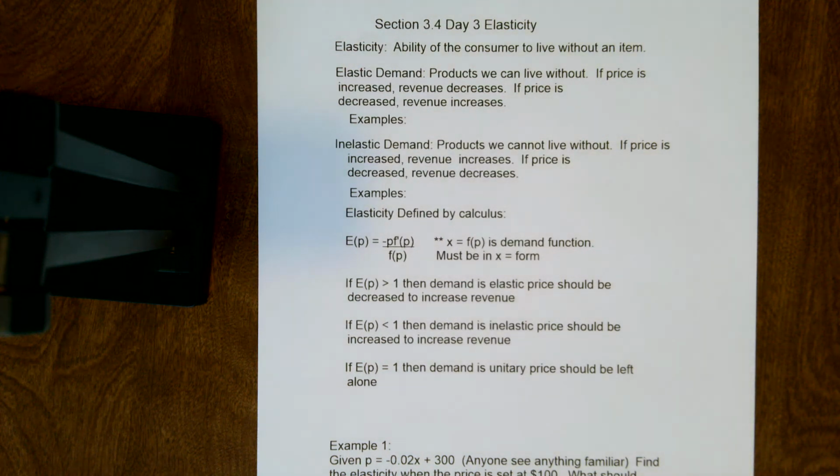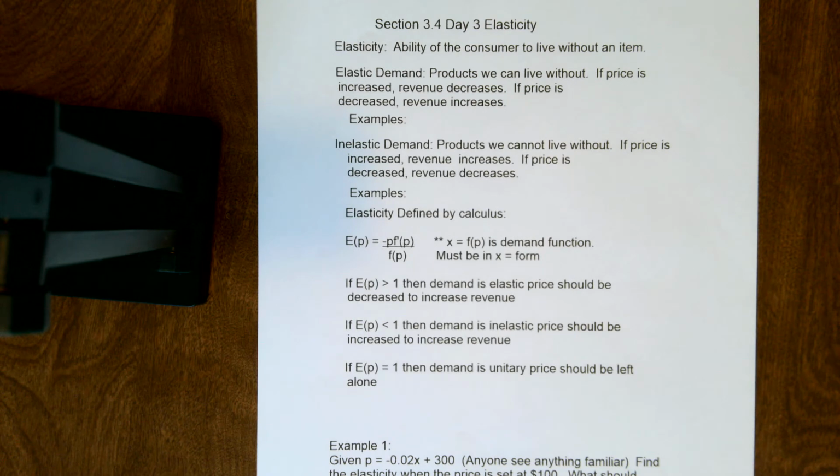In today's section 3.4, we're going to talk about elasticity. Elasticity is an economic term, and it talks about the ability of a consumer to live with or without an item, or how much we need that item. So when we talk about elasticity, there's two different things that can happen. Well, actually three, but two main things. We have elastic demand or we have inelastic demand. And elastic demand is something that we can live without.